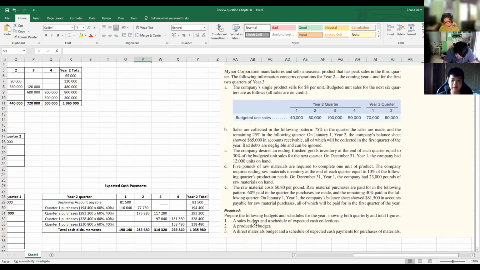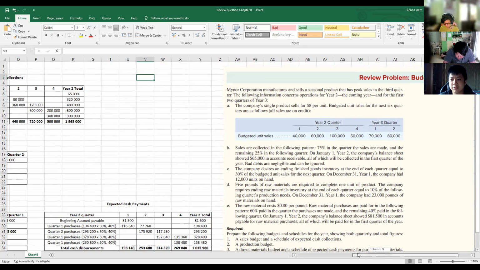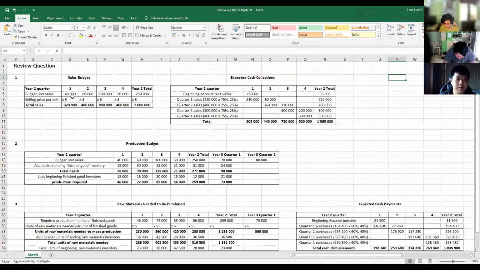So the question is, number 1, make a sales budget and expected cash collection. So to make the sales budget, you can use A, the single product sells for $8 per unit, and this is the budgeted unit sales. So we just multiply it, and this should be the result. For year 2, quarter 1, 40,000 multiplied by 8. Quarter 2, 60,000 multiplied by 8. Quarter 3, 100,000 multiplied by 8, and quarter 4, 50,000 multiplied by 8. You'll get this for the total.